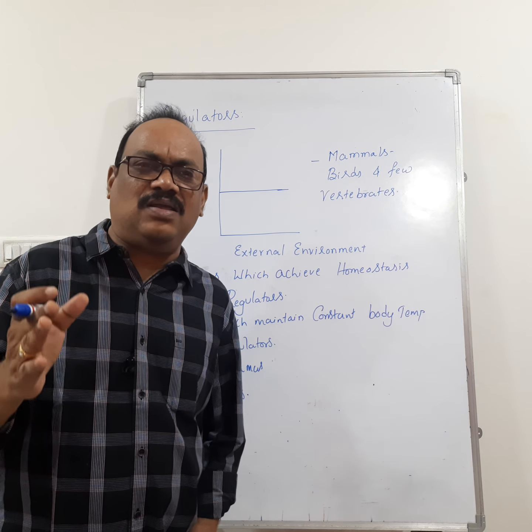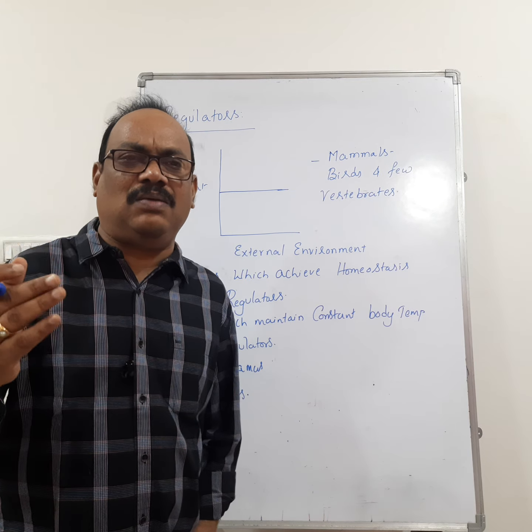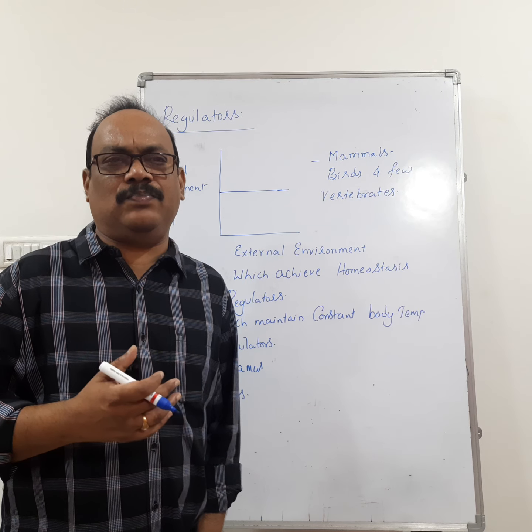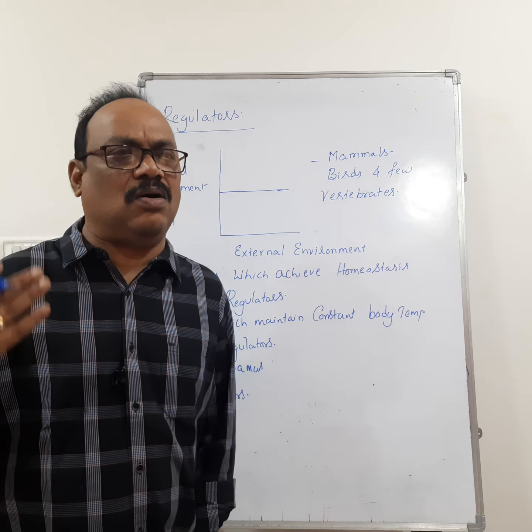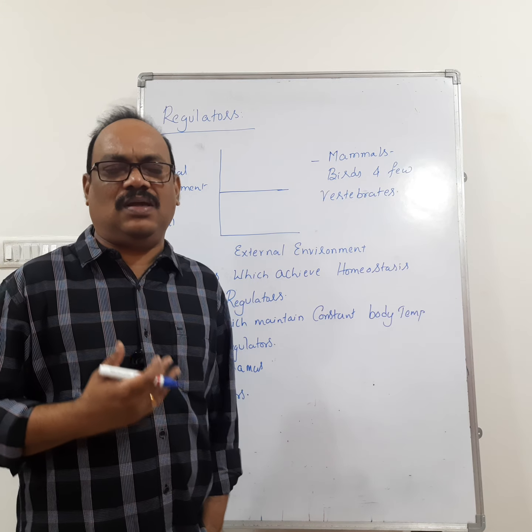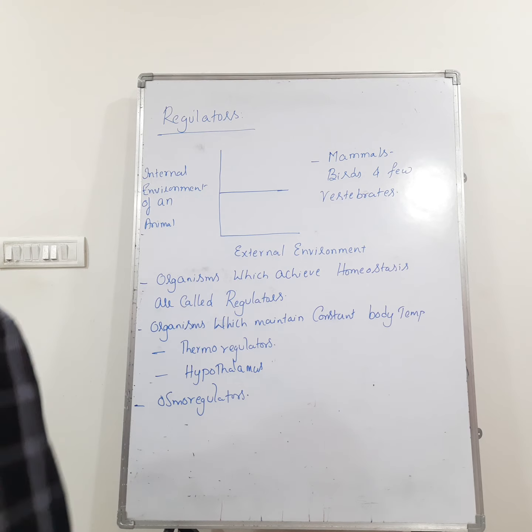Then what is the mechanism involved in maintaining body temperature by all the mammals, similar to man? All mammals maintain constant body temperature. How is man regulating his body temperature? Let us see how they maintain.